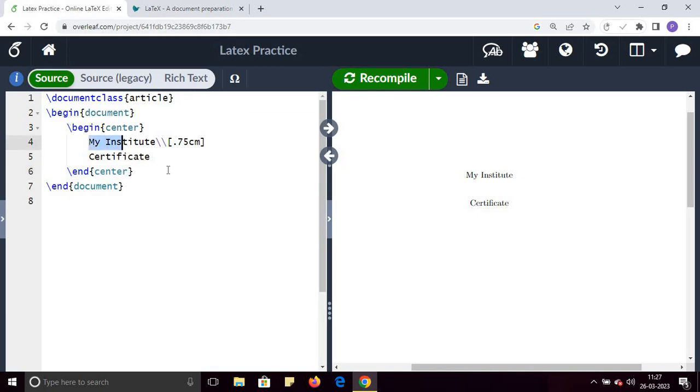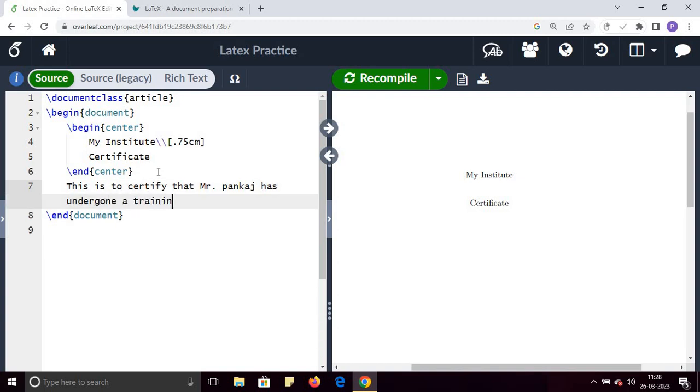You can write any text here, and then I want to write the line: this is to certify that Mr. Pankaj has undergone a training at this course and is qualified.